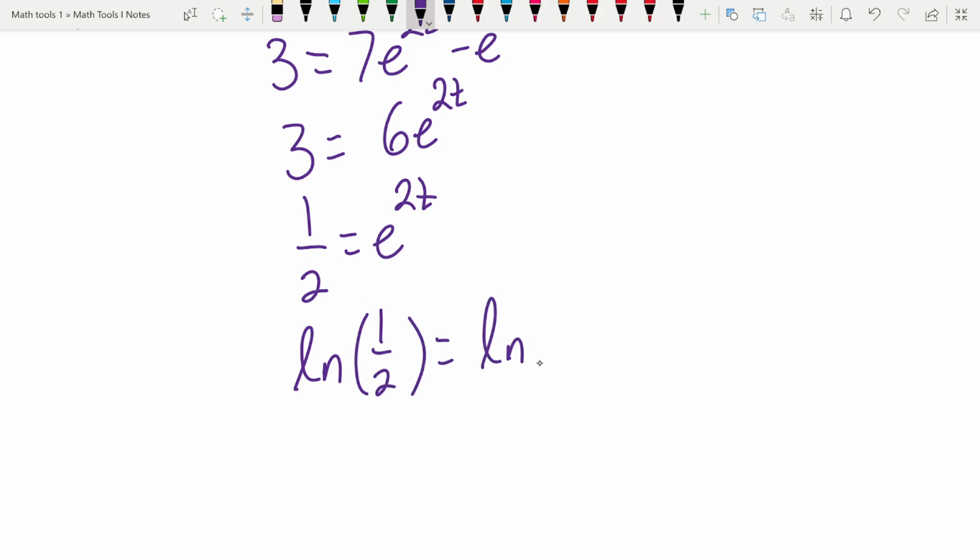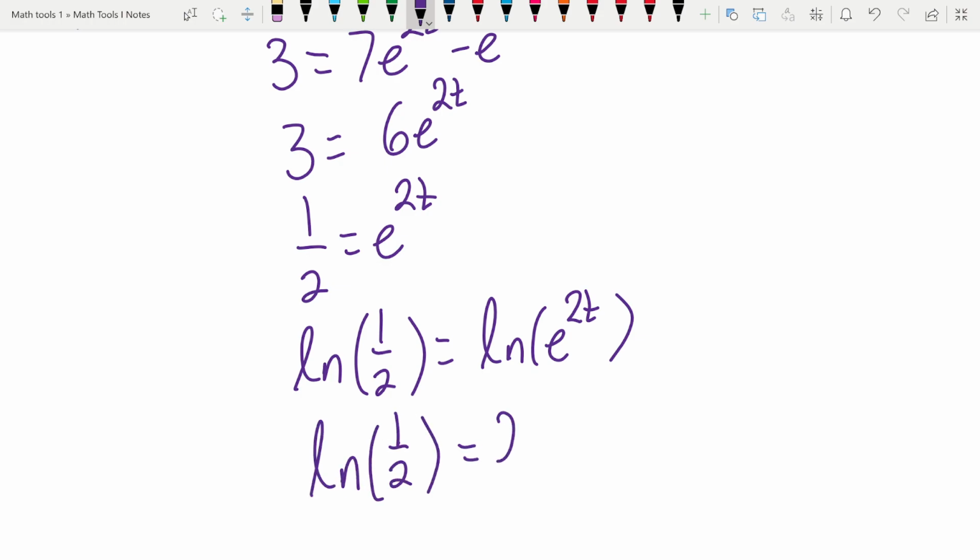So natural log of e to the 2t. So now natural log of 1/2, that's just a number. Over here we have 2t times natural log of e, which is just 1, so we just won't write it.